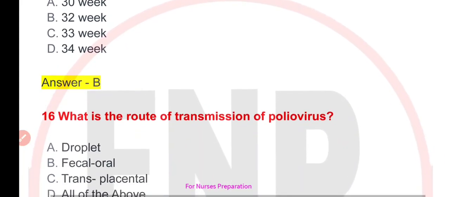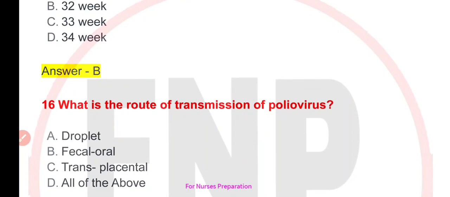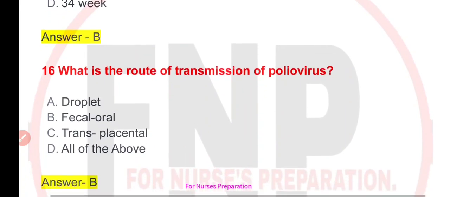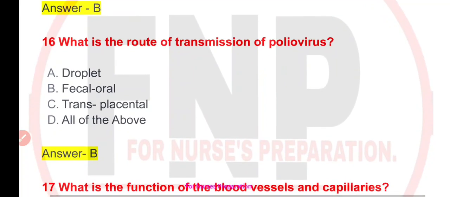Next question is, what is the route of transmission of polio virus? Your options are A. droplet, B. fecal oral, C. transplacental, or D. all of the above. Correct option is option B, that is fecal oral.